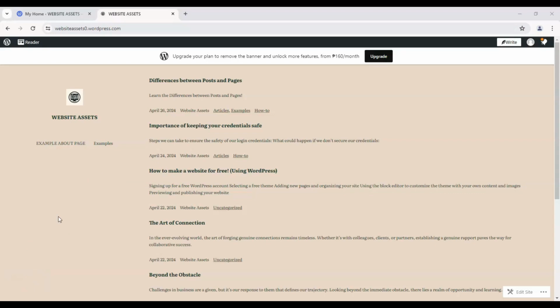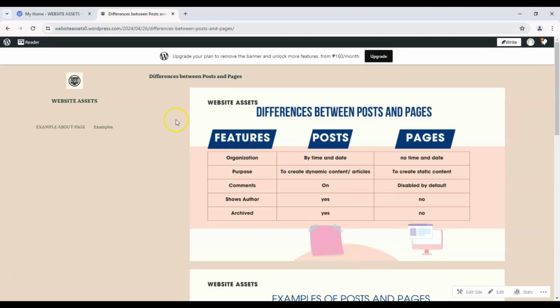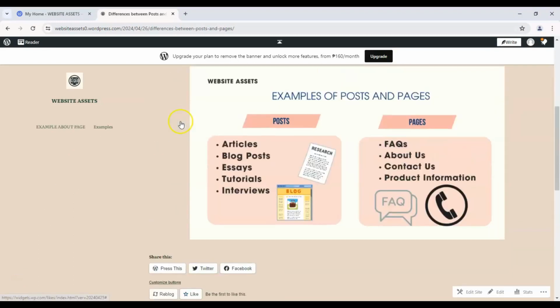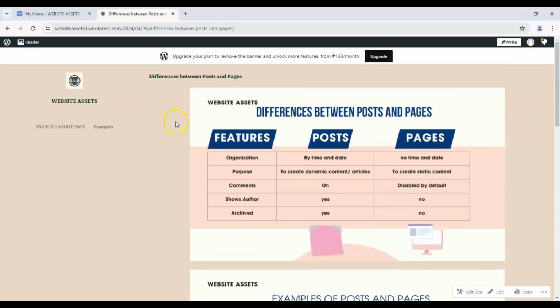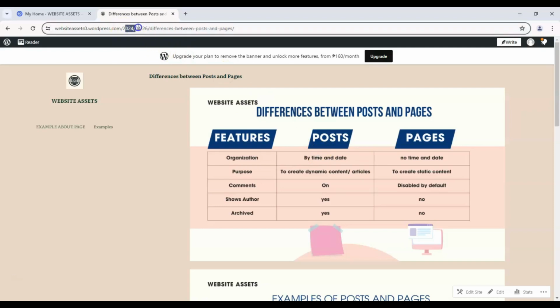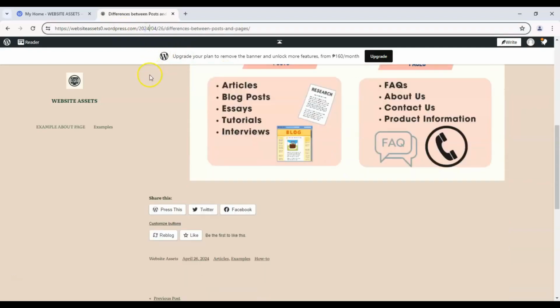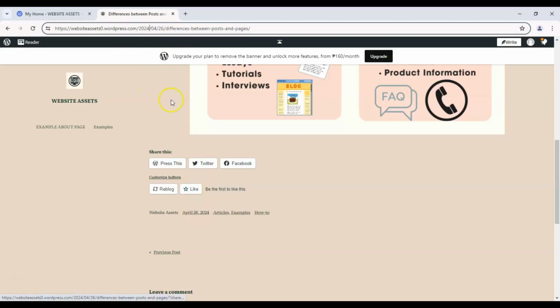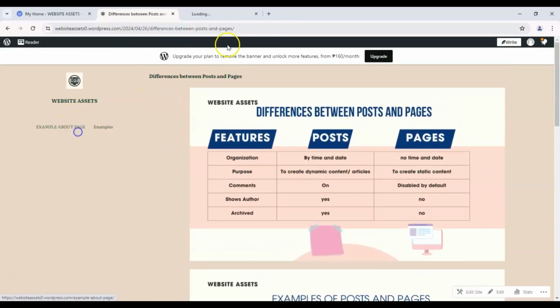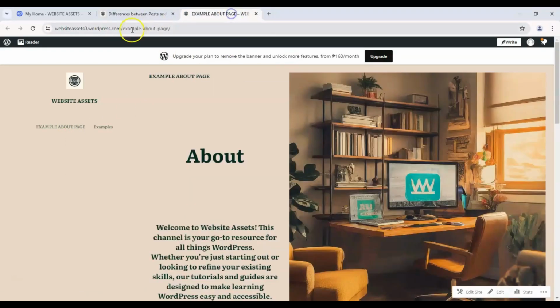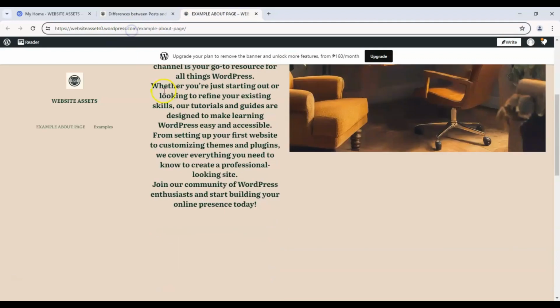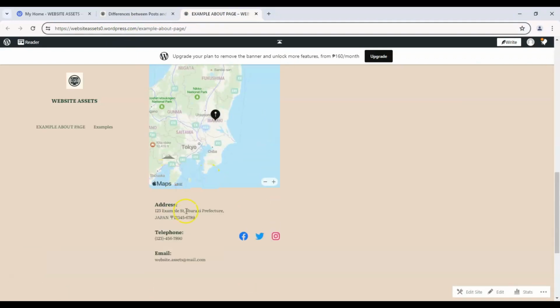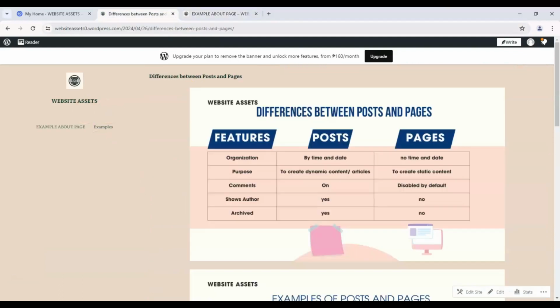Let's get started. I made some examples over here to help you visualize the difference between the two. Right now, what we're looking at is a blog post. And let's talk about the differences. Blog posts are organized by time and date. As you can see up here in the URL, we have the date, and down here in the data, we have the date. Let's open up our example page real quick and see that in the URL it doesn't have anything, and if you scroll down, it doesn't have anything either, unless we typed it.